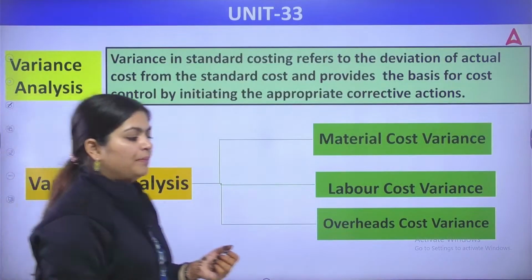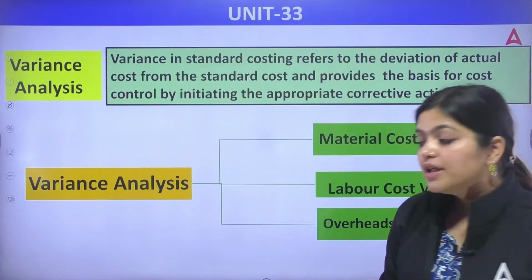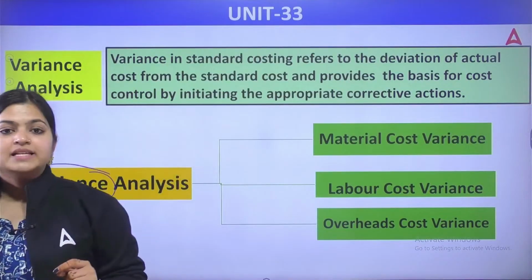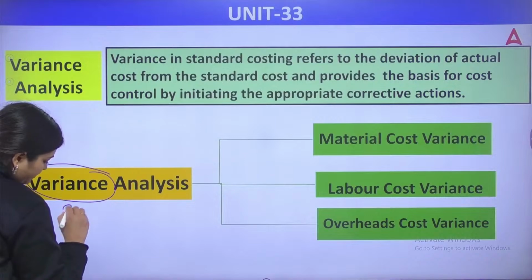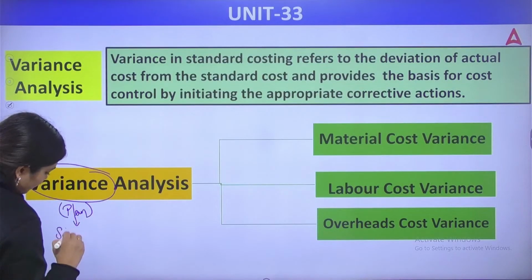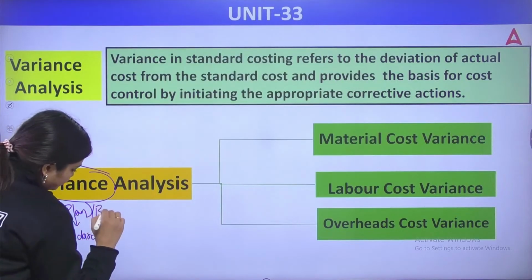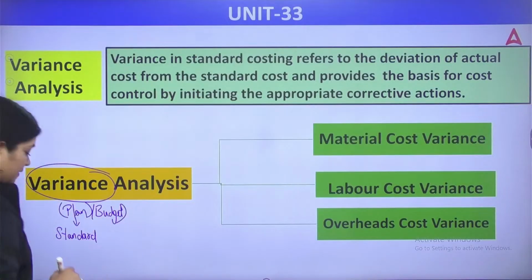One important topic in this particular unit is variance analysis. What is the meaning of variance? Let's first understand it. First, we make a plan, and we call this plan the standard. Or you can say first you make a budget, but we are not using the budget or plan, we are using the standard.